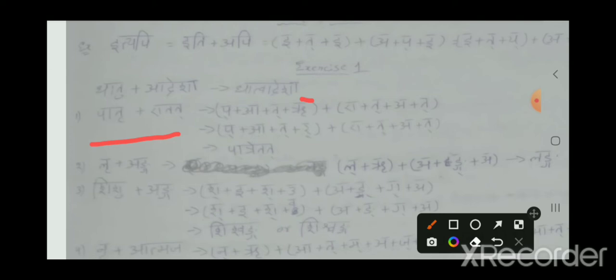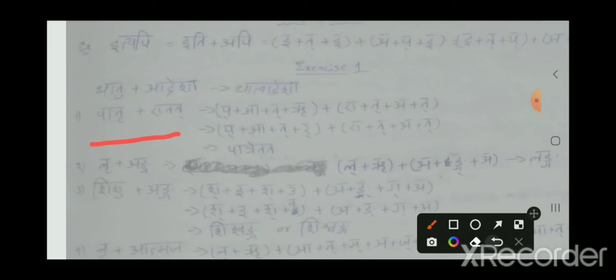Third case: r or r is followed by ach, then repa is the replacement. So here this r is replaced by repa.